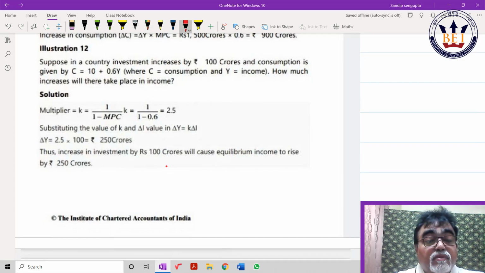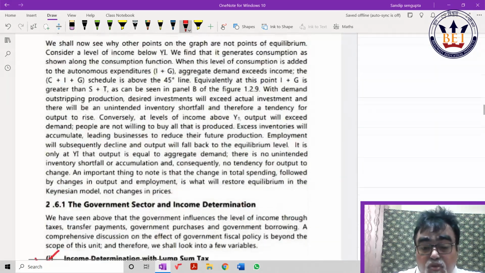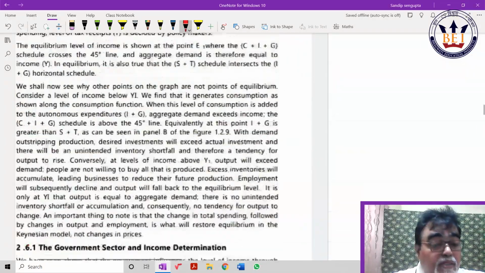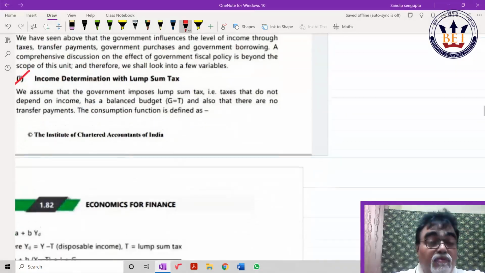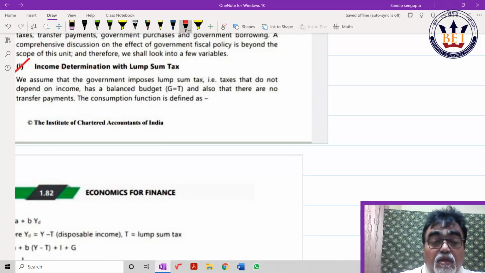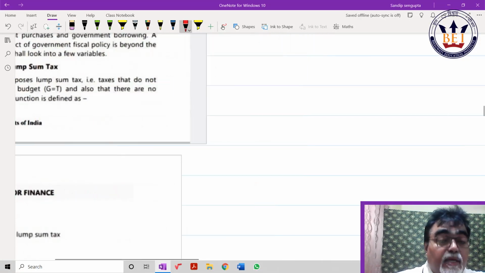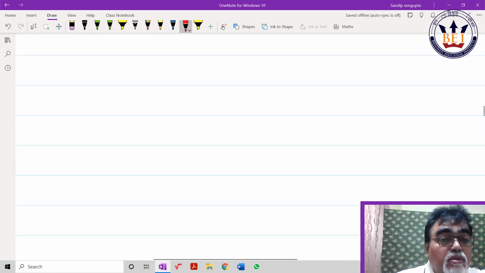Now, very, very important. I repeat, first the equilibrium sum I showed you, the multiplier sum I showed you with basic concept. Now different deductions they have given. Income determination, lump sum tax. I'm showing you the deduction. Keep on writing with me, my dear.